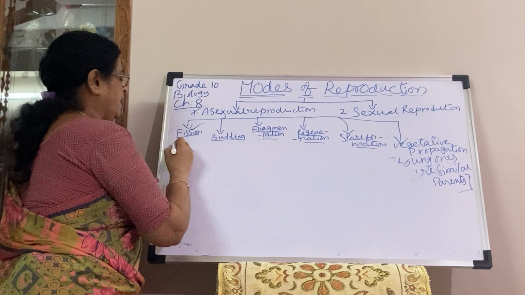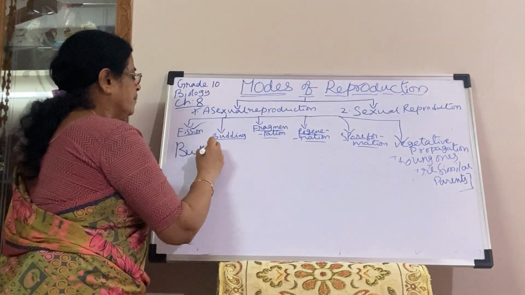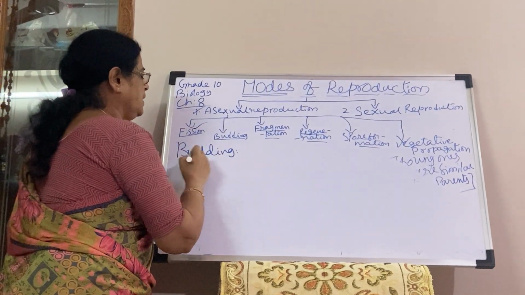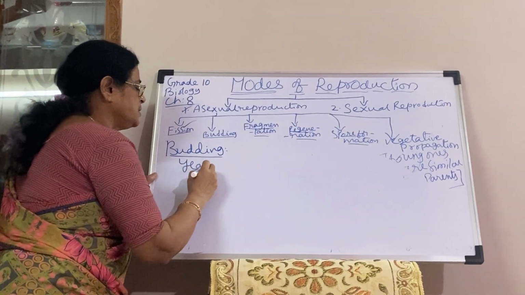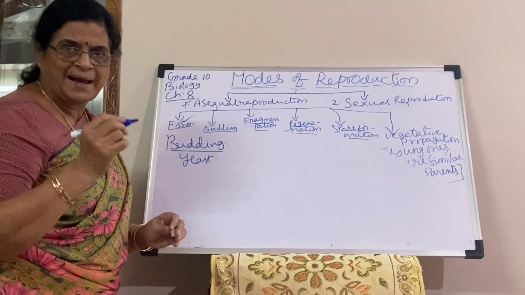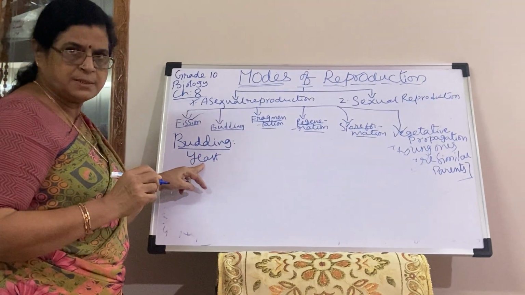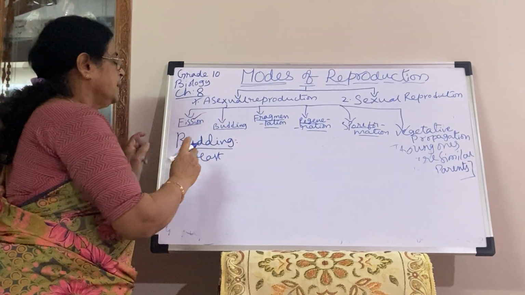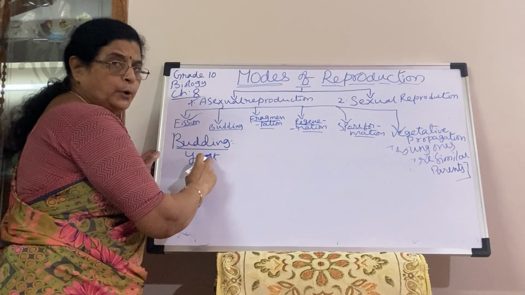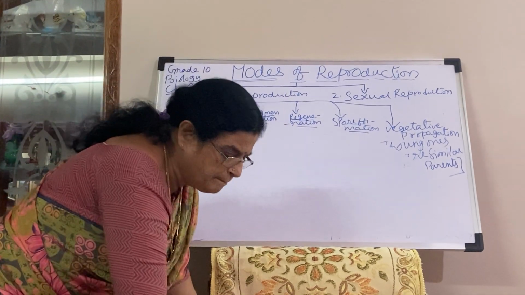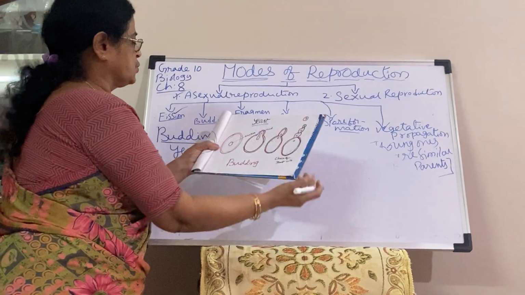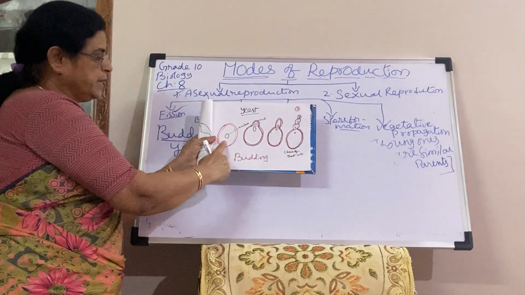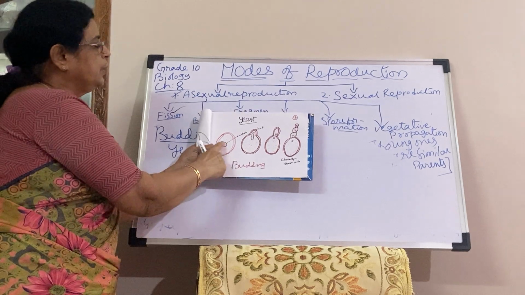Coming to the next one, budding. So this budding is also seen in lower organisms. See, yeast. Yeast is a unicellular fungus. Yeast belongs to fungi, unicellular fungi. In yeast, it reproduces through a bud. Bud means an outgrowth. So, you see here, yeast. It is a single cell. Yeast is a single cell with a nucleus.